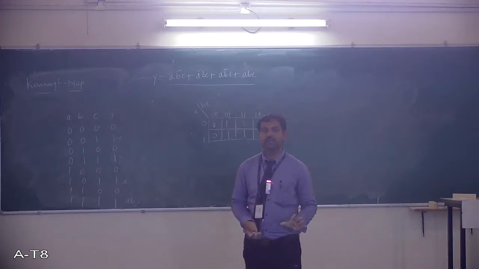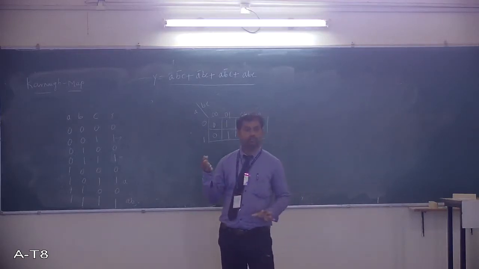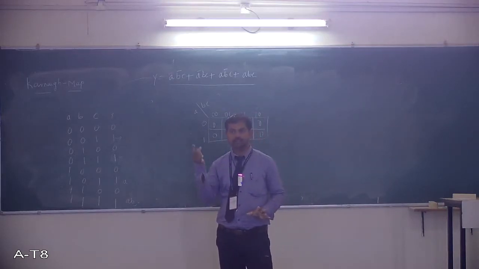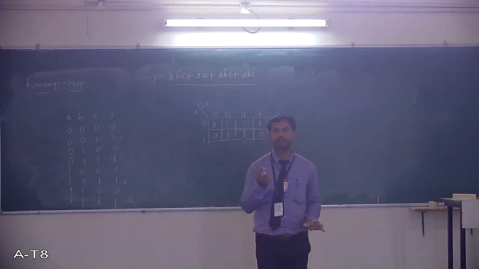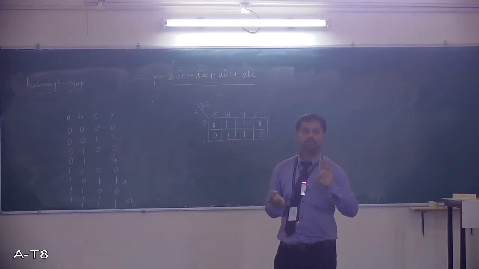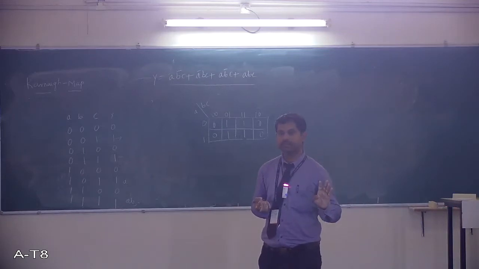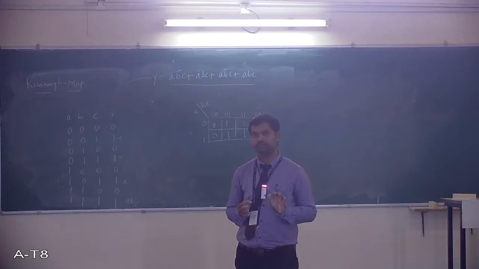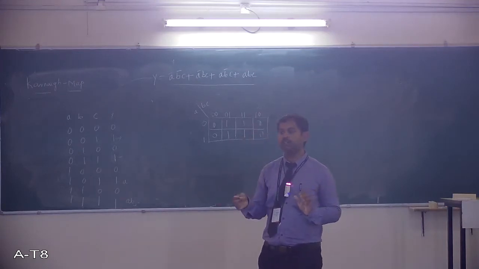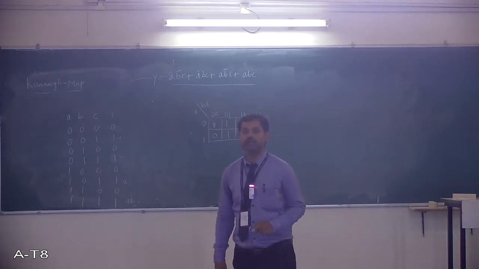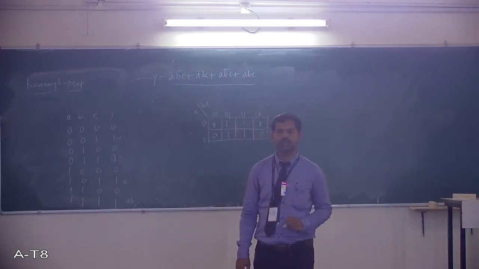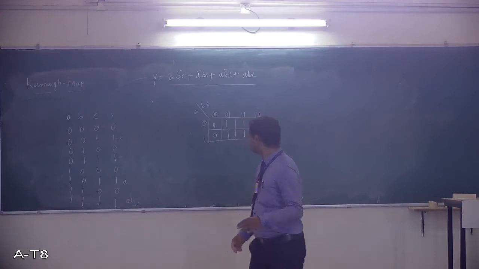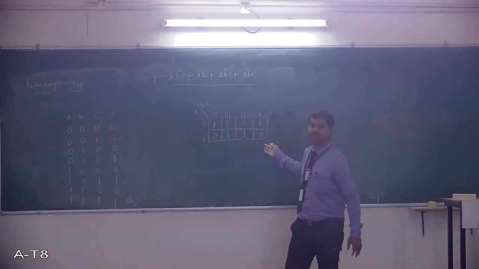If you group two adjacent logic 1s, we call it a pair. If you group four logical 1s, we call it a quad. If you group eight adjacent logical 1s, we call it an octet. Here a couple of 1s and 0s are there.